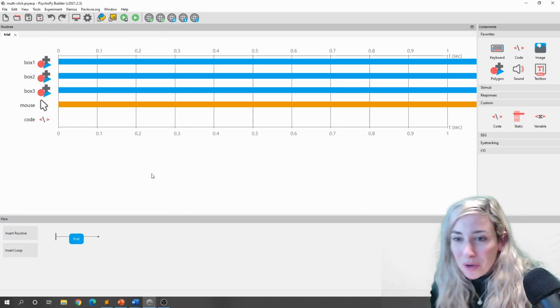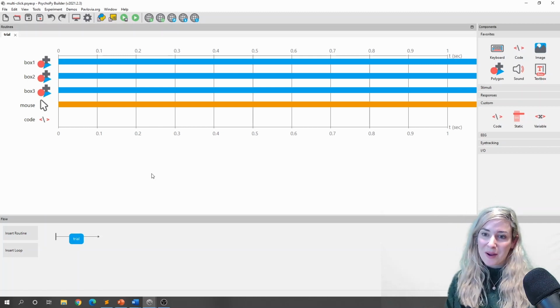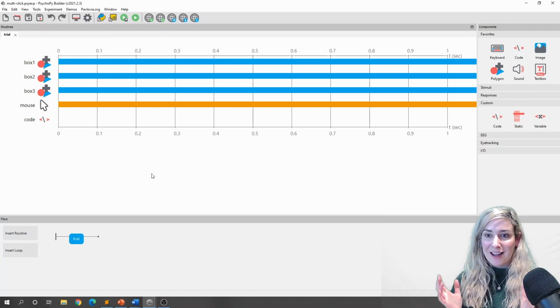Okay, so that's more of a code-heavy tutorial, I guess, but hopefully this answers the question for many of you that were wondering how you handle multiple mouse clicks in a routine in PsychoPy. I hope you found this helpful, and hopefully I will see you in future PsychoPy tutorials.